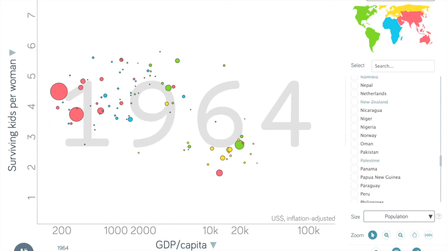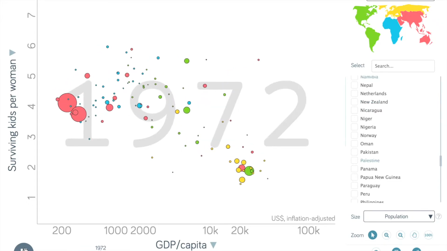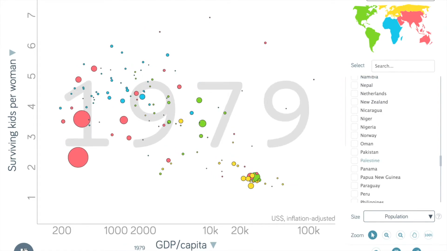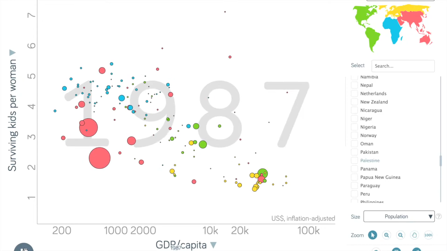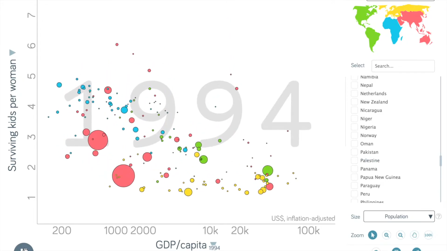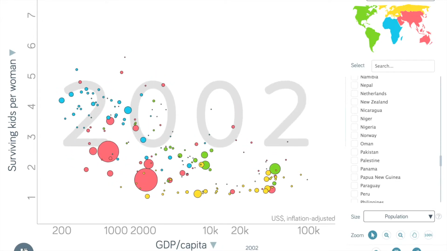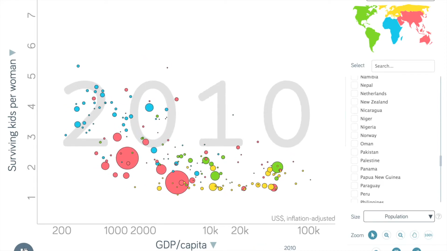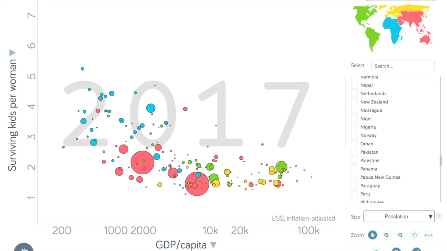This bubble graph shows data from 1960 through 2017 of surviving kids per woman versus GDP per capita. Throughout the years, you can see a significant decrease in the number of kids people are having as GDP per capita continuously rises. We speculate that countries like Niger, which is having upwards of 6 kids, are having so many kids due to cultural differences. Another reason could be those countries having a lower GDP per capita, which could mean that more kids could be more helpful to earn money or do chores for the family.